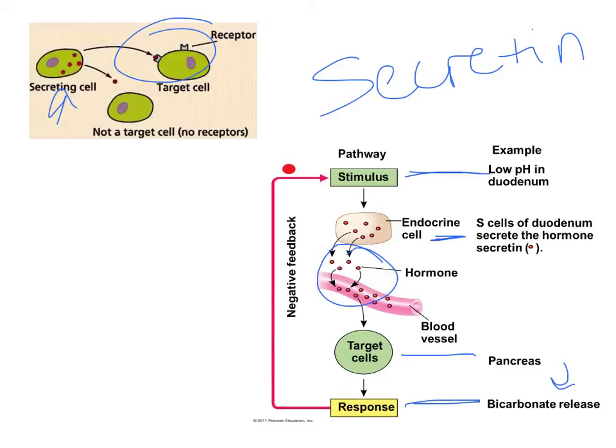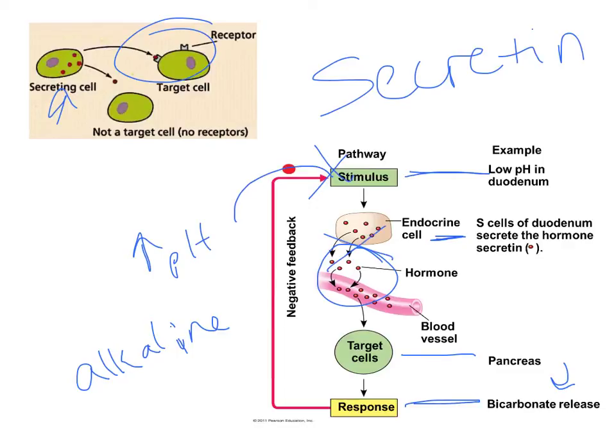Bicarbonate is alkaline, and remember, alkaline means that something is more basic. So the pancreas secretes the bicarbonate into the duodenum, which will help raise the pH. When the bicarbonate is released, my pH goes up, and so this is negated. I no longer have a low pH in the duodenum, so there's no need to release the secretin. This is an example of what's called a negative feedback loop.